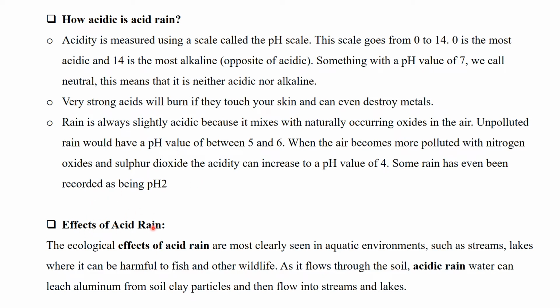So what are the effects of acid rain? The ecological effects of acid rain are most clearly seen in aquatic environments such as streams and lakes, where it can be harmful to fish and other wildlife. As it flows through the soil, acidic rainwater can leach aluminum from soil clay particles and then flow into the streams and lakes.